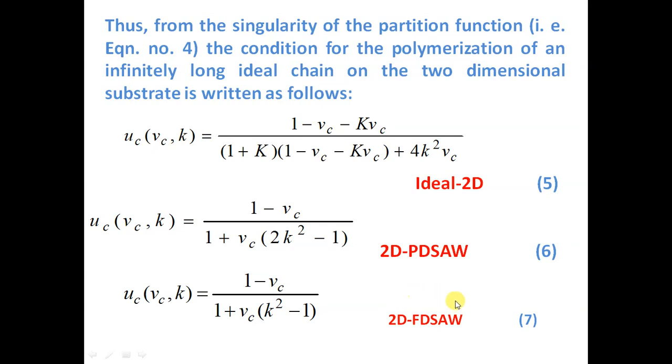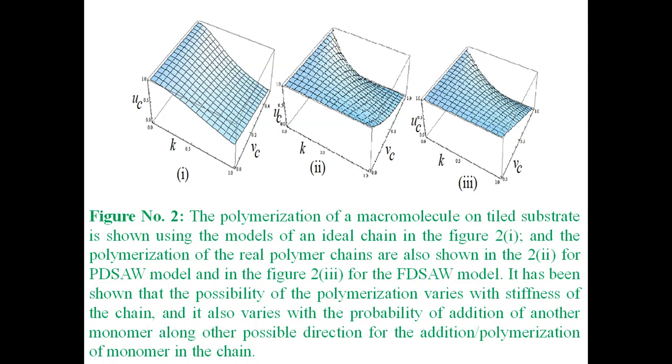Similarly, for the fully directed walk model, where stepping of the walker is permitted along plus x and plus y direction. In this case, the walker is allowed to take a step along plus x direction and plus minus y direction. So this is the probability of polymerization of an infinitely long chain for the accessible values of the parameter k, that is, the Boltzmann weight corresponding to bending of the chain, which varies from 0 to 1. In terms of thermal energy, the stiffness weight, we have written as the Boltzmann weight corresponding to the bending angle.